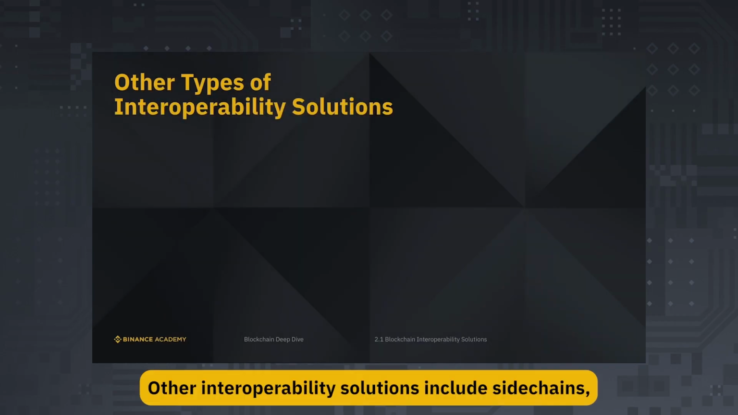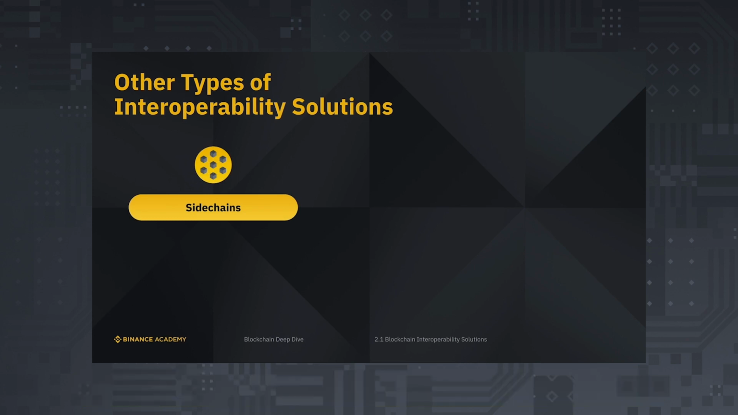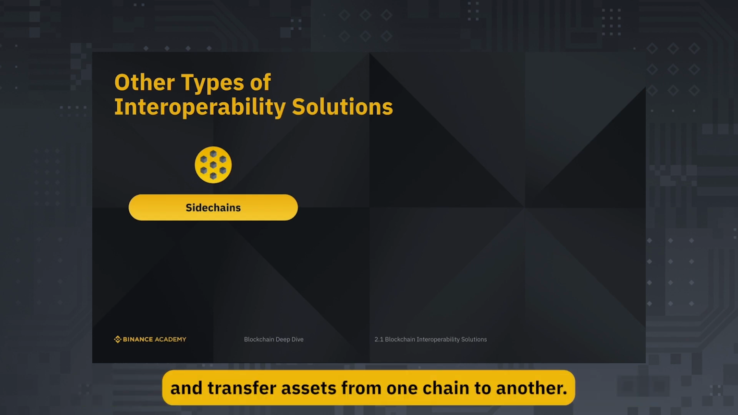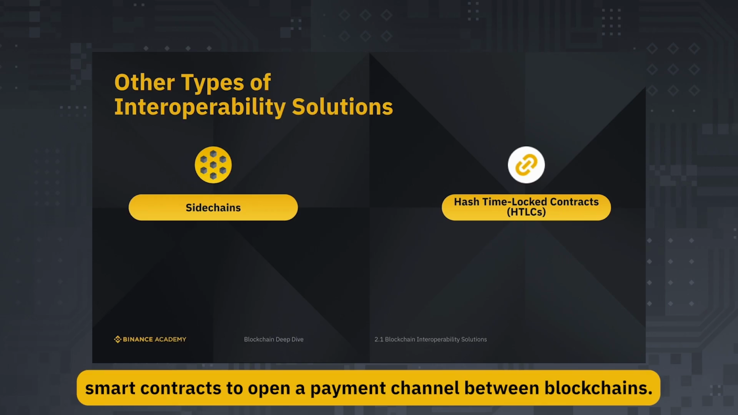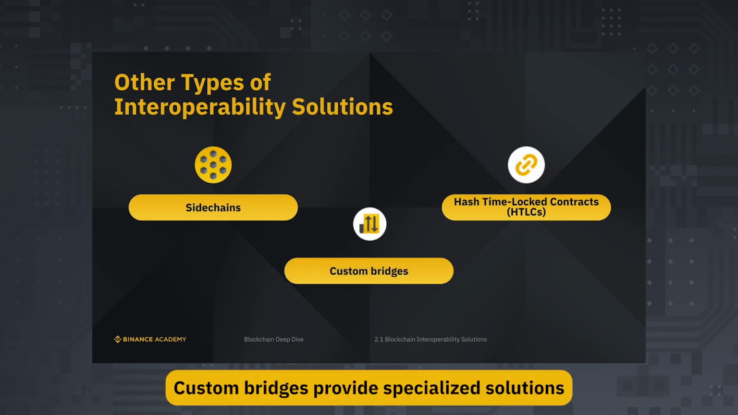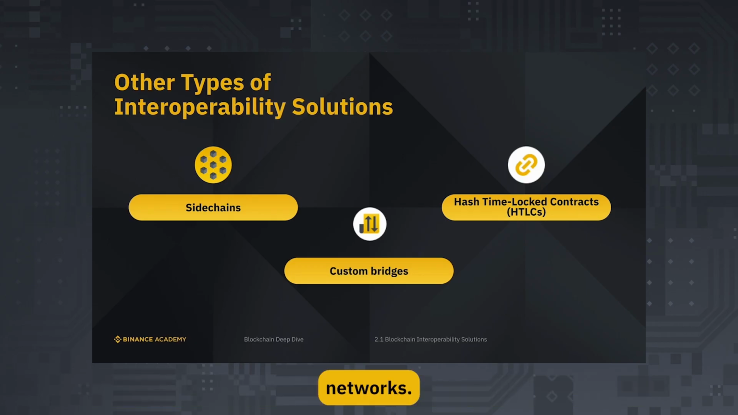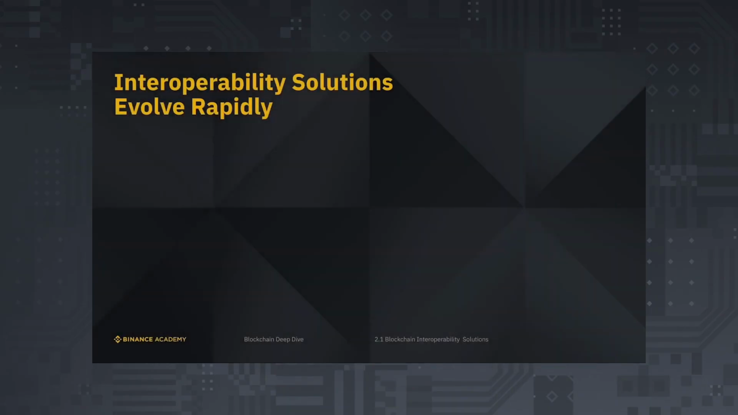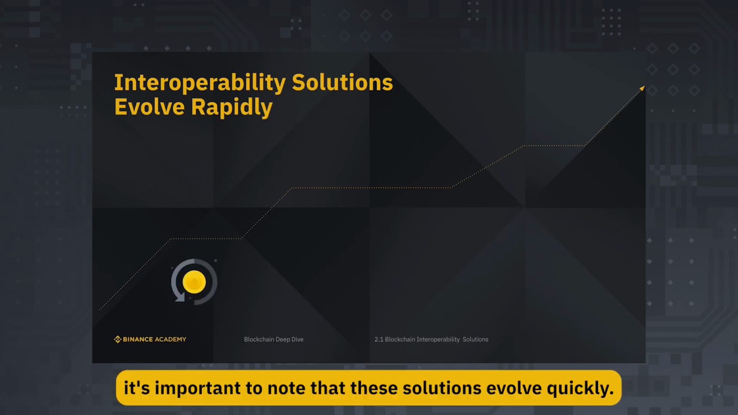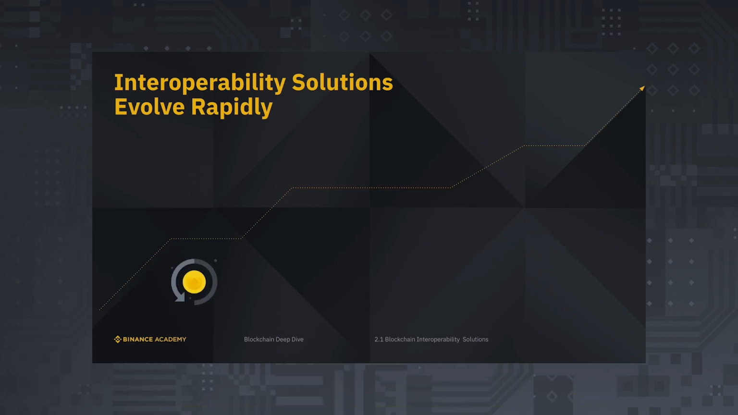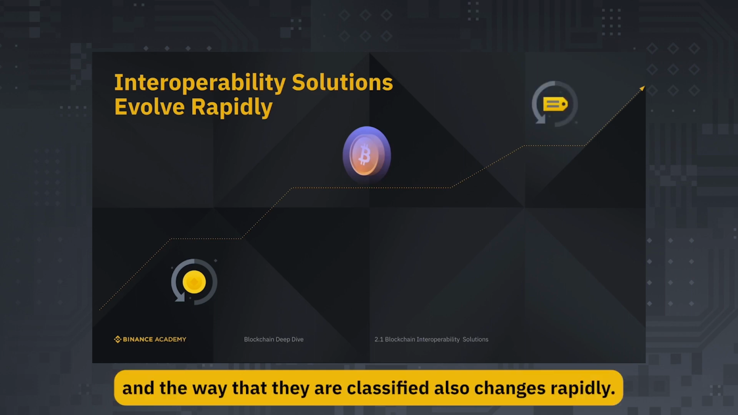Other interoperability solutions include sidechains, which use a two-way peg to connect different blockchain networks and transfer assets from one chain to another. Hash-time-locked contracts use time-based smart contracts to open a payment channel between blockchains. Custom bridges provide specialized solutions that are specifically designed to connect two or more blockchain networks. While these are the most prominent solutions that address interoperability at the moment, it's important to note that these solutions evolve quickly. New solutions emerge constantly, and the way that they are classified also changes rapidly.